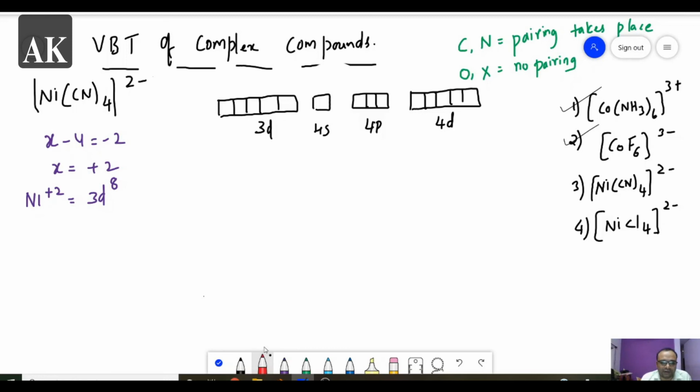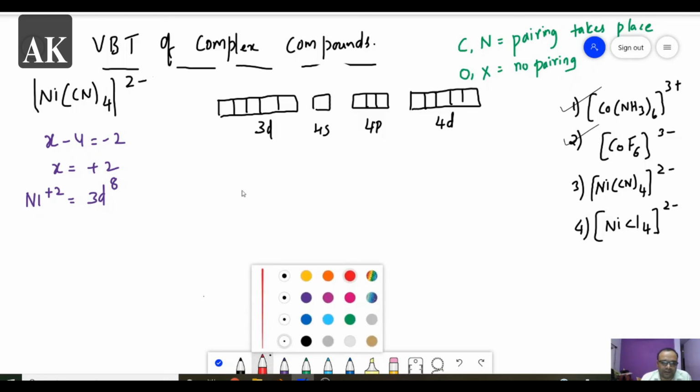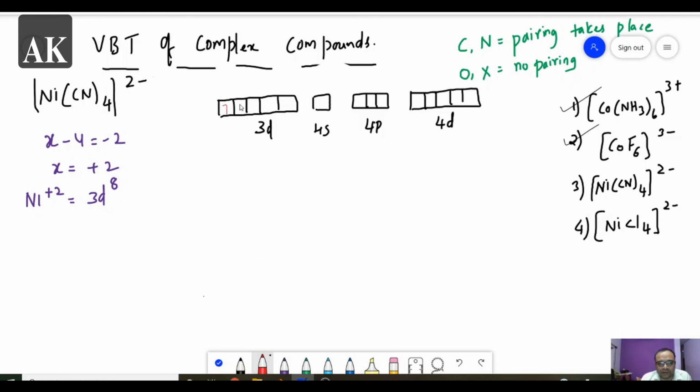Now let us fill the electrons in this. So here are 8 electrons. So first fill according to Hund's rule: 1, 2, 3, 4, 5, 6, 7, 8. 8 electrons are filled. Now see here, cyanide is there. So whenever cyanide is there, the pairing takes place against Hund's rule. Carbon and nitrogen are there, so it is pairing against Hund's rule.